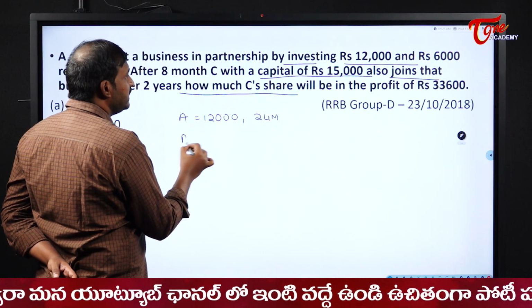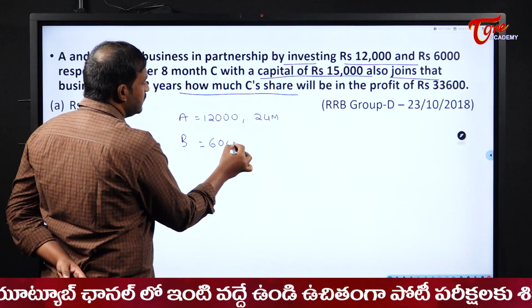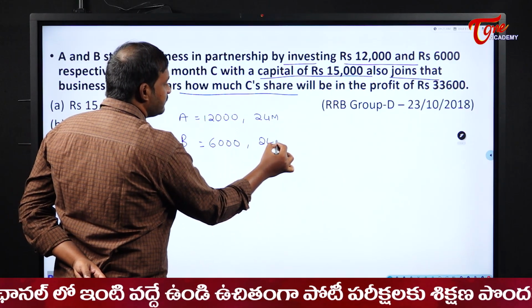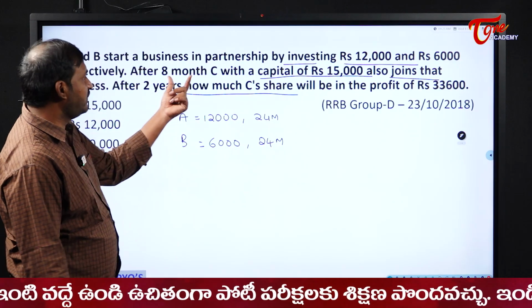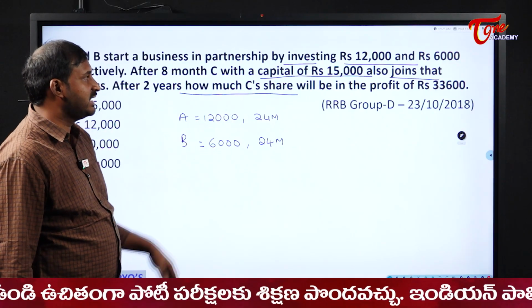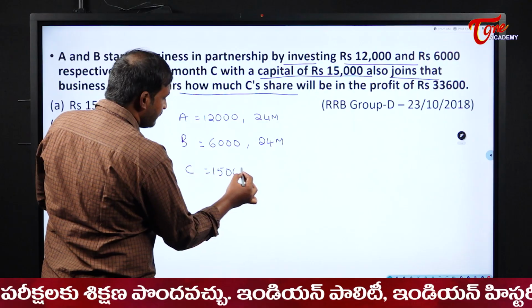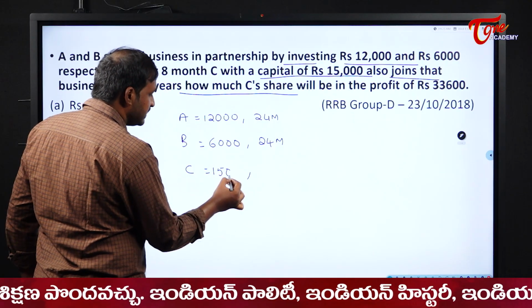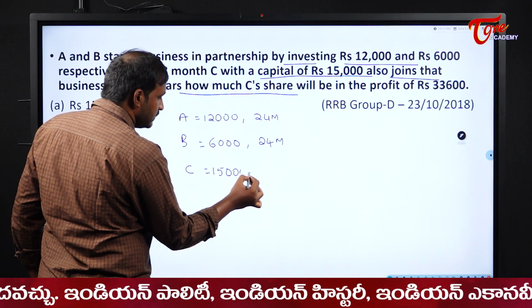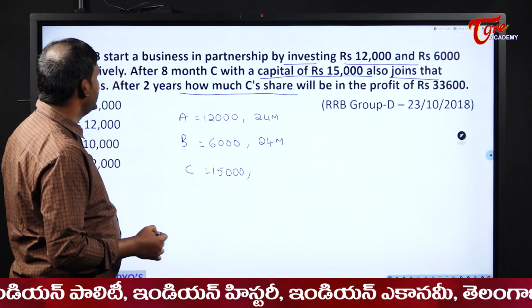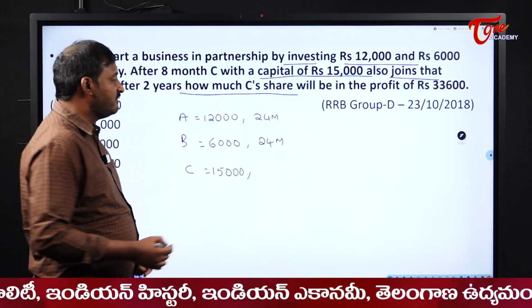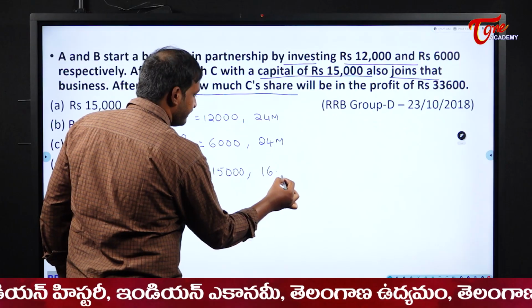B invested 6,000 for the complete duration, 24 months. Now see here, after 8 months, C joined with a capital of 15,000, so he invested for just 16 months.